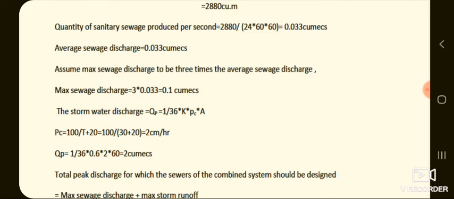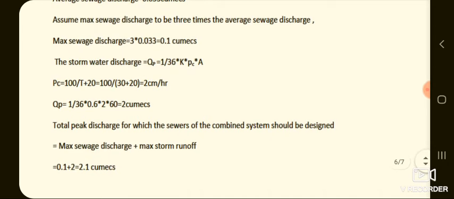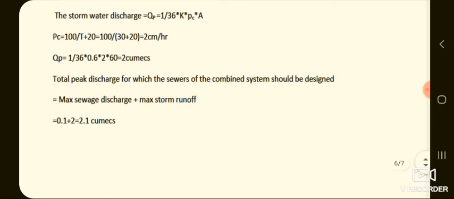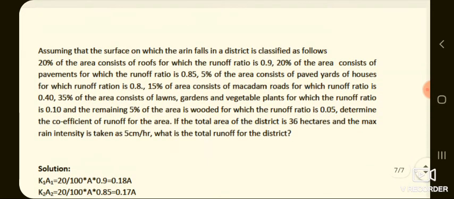Now the average sewage discharge will be 0.033 cumecs. Assume maximum sewage discharge to be 3 times the average sewage discharge. Therefore, the maximum sewage discharge will be 3 into 0.033, that works out to be 0.1 cumecs. The storm water discharge can be calculated using the rational formula once again. So put all the values in the rational formula to get the storm runoff as 2.1 cumecs.